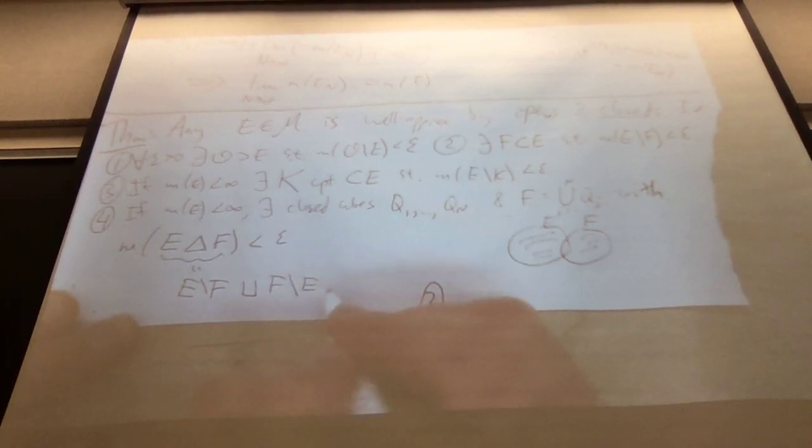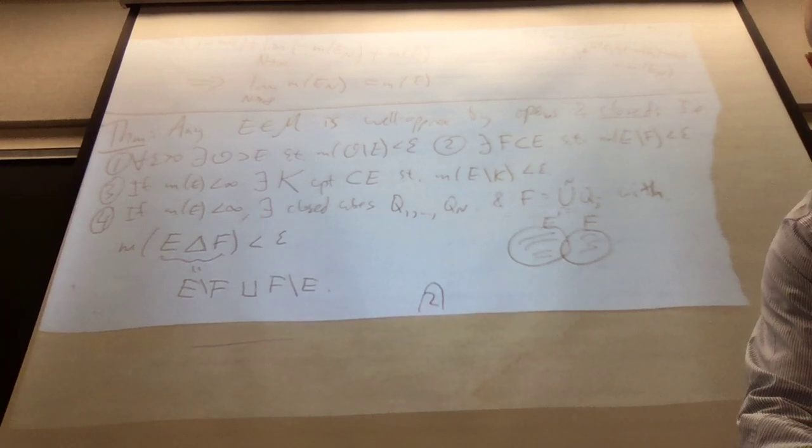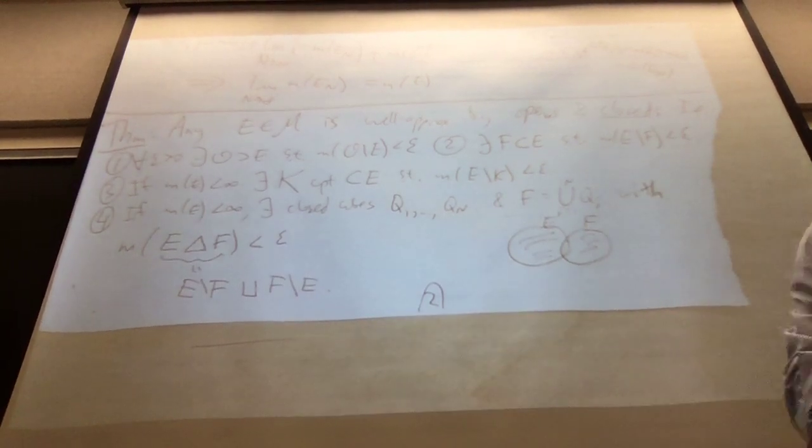In other words, this is equal to E take away F, disjoint union F take away E. Somebody who's in one but not the other. Okay, let's prove this theorem. Good.